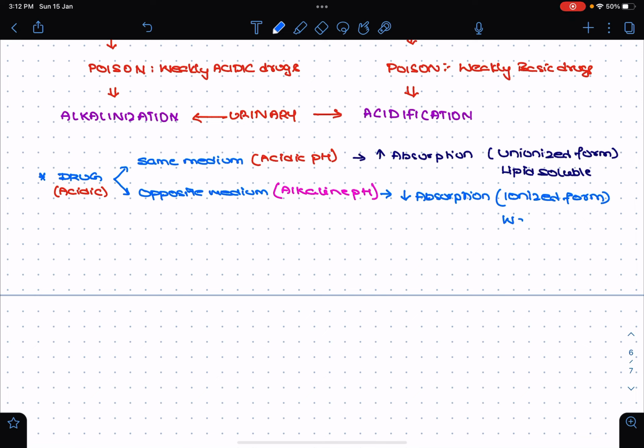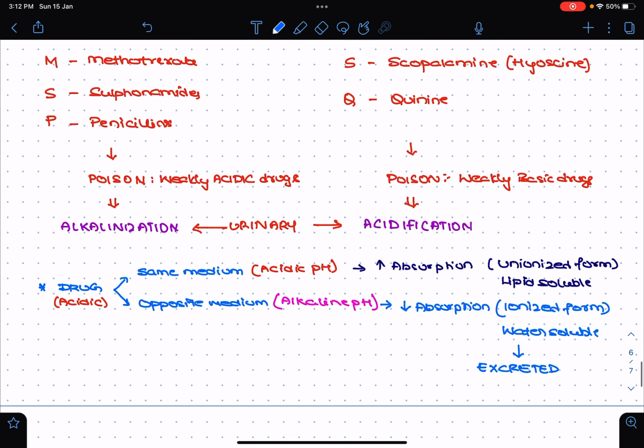That means they are water soluble in nature. It is the water soluble forms which can be easily excreted from the kidney. That is the reason why, whenever there is a poisoning due to a weakly acidic drug, it has to be subjected to the opposite medium so that it can be easily excreted.